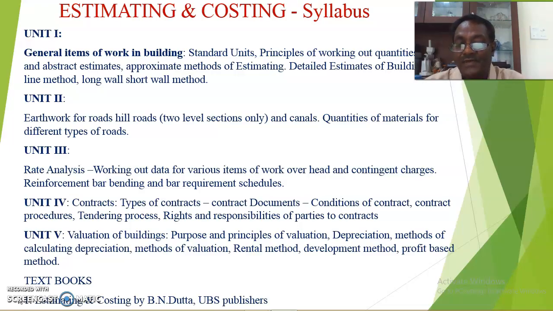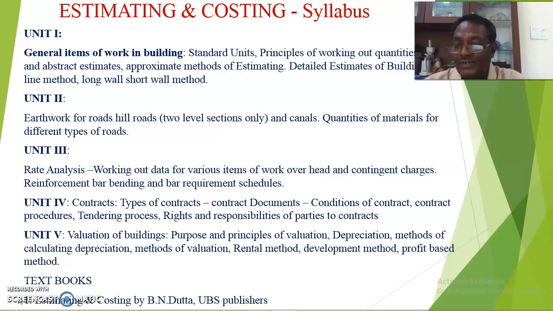It may be useful for the long term or may not, so accordingly you have to include it in the overhead charges. Contingency charges means that unforeseen items may take place at the time of construction, which you have to pay for as contingency charges. Next one, very important, is called reinforcement bar bending and bar requirements.